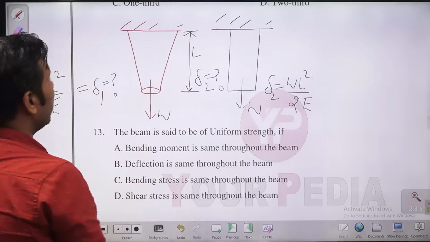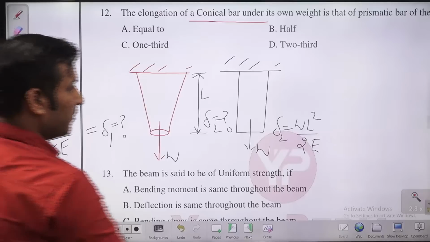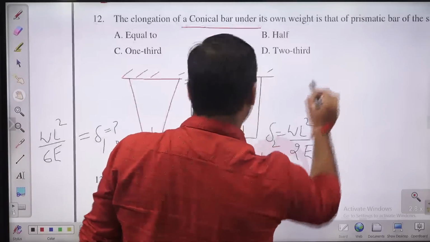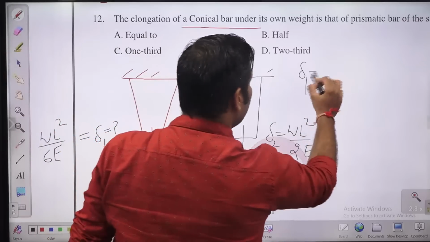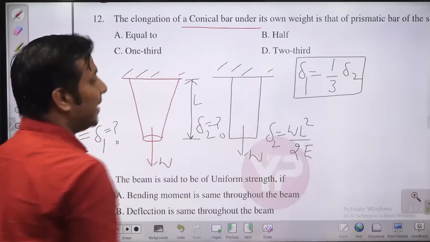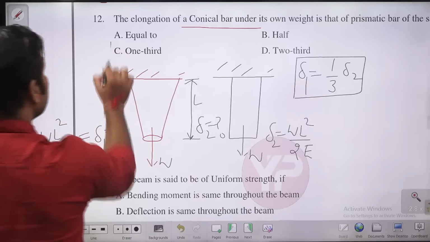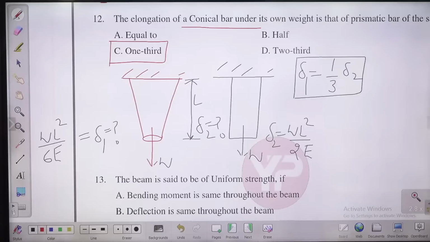So now if you check here, the elongation of the conical bar, delta 1, is 1/3 of delta 2, because if you divide delta 2 by 3, you will get the deflection of the conical bar. So option C is the right answer. 1/3 is the right answer for this question, because due to self weight, the deflection of the conical bar will be WL square by 6E, and for the prismatic bar it will be WL square by 2E. Let us move to the next question, question number 13.